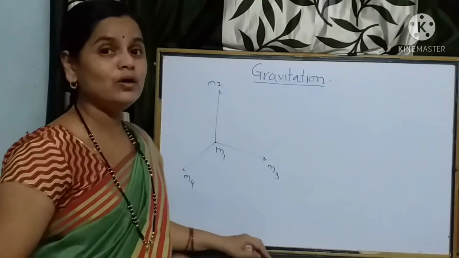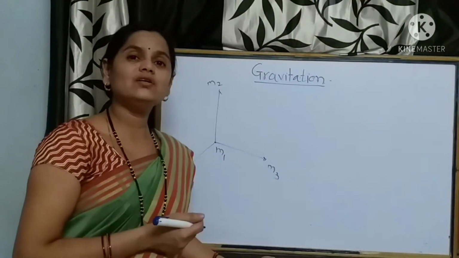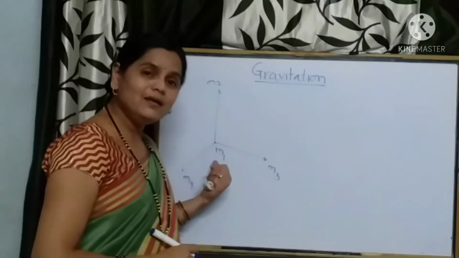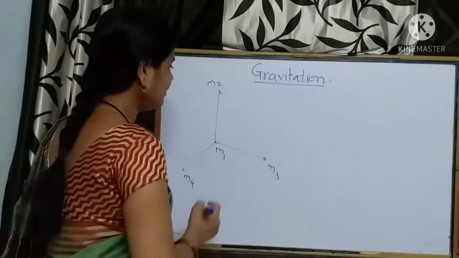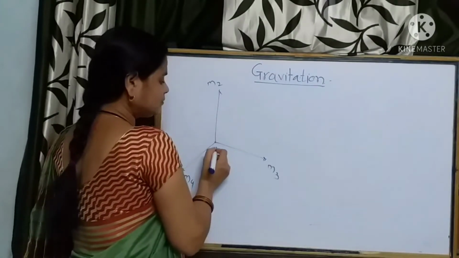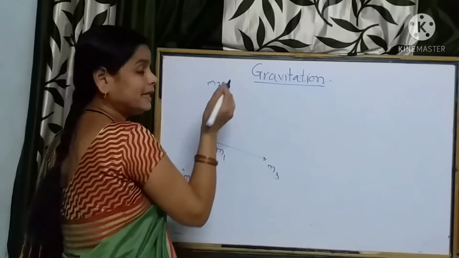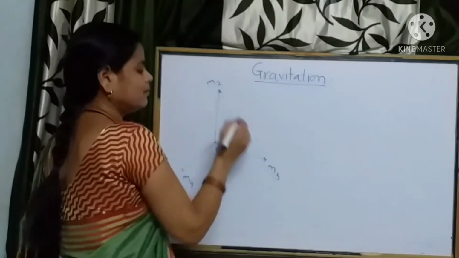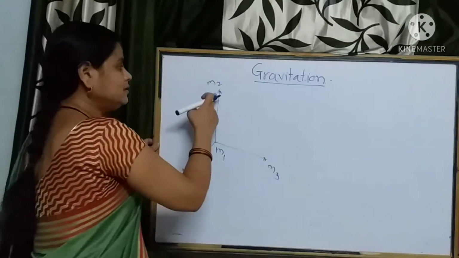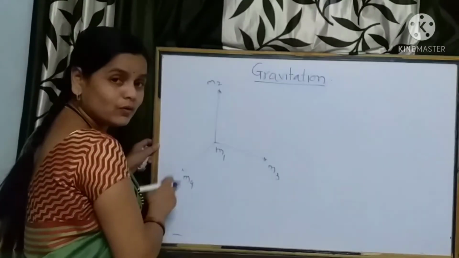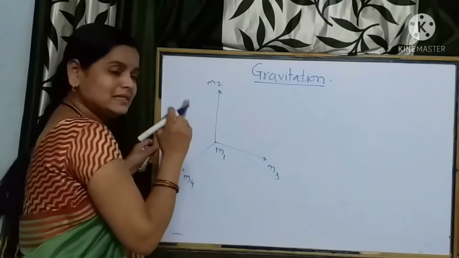Means we have now considered the collection of point masses, and what about the gravitational force experienced by any point mass due to a number of point masses? Then see here, this mass M1 gets attracted, or it is exerted by a force, due to mass M2, due to mass M3, due to mass M4. Similarly, these masses M2, M3 and M4 are also attracted by point mass M1.